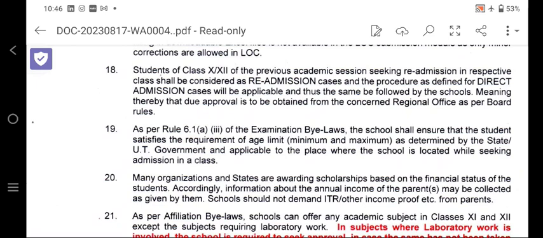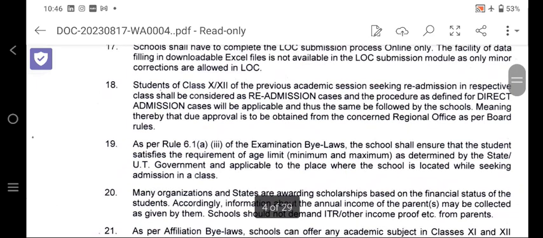So that means due approval is to be obtained. I have already told that for direct admission cases in class 10 and 12, you need to take the approval from the RO, and after taking the approval you need to submit the data.